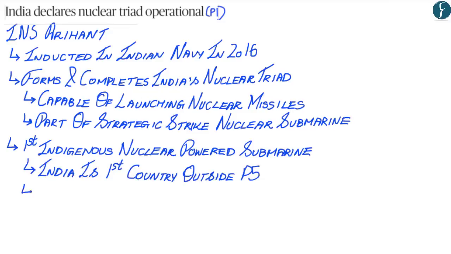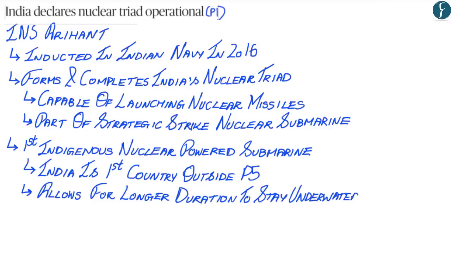Now, having a submarine powered by nuclear energy allows the submarine to stay underwater for longer durations. What happens with a diesel powered submarine is that it has to come above water first to release the excess carbon dioxide that has formed in the submarine from the burning of diesel, and secondly, to refuel. However, a submarine powered by nuclear energy can stay underwater for a longer duration.